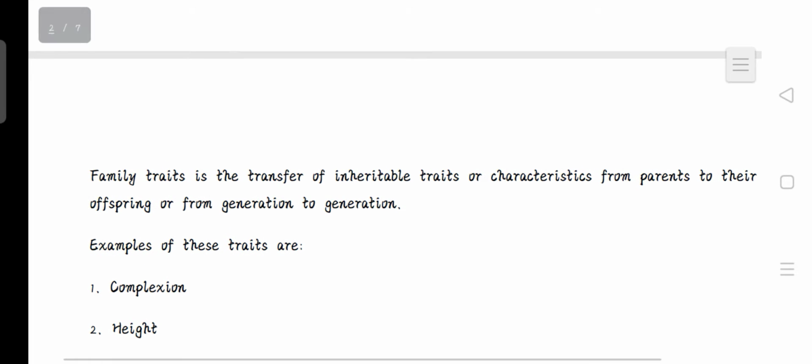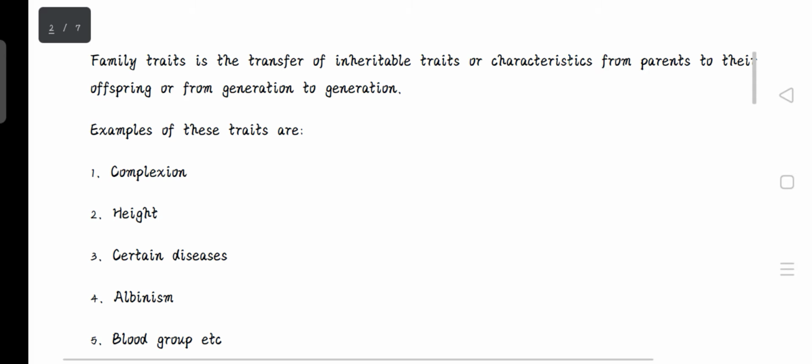Okay, so that brings us to family traits. What is family traits? It's a transfer of inheritable traits or characteristics from parents to their offspring, or from generation to generation. So these certain traits that are being transferred from parents to their offspring must be inheritable. They are not learned. They must be what? Inheritable. So certain inheritable traits that we transfer from parents to their children, or from generation to generation, that's from grandparents to the grandchild, or from the great grandparents to the great grandchild. So it can occur in any generation.